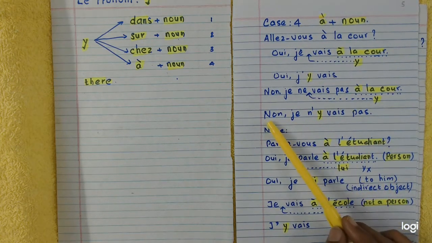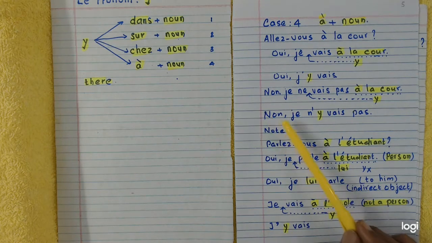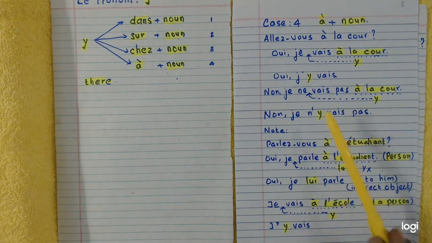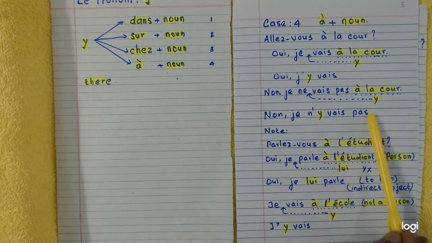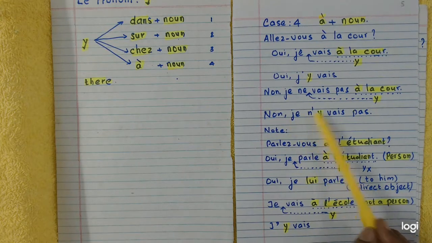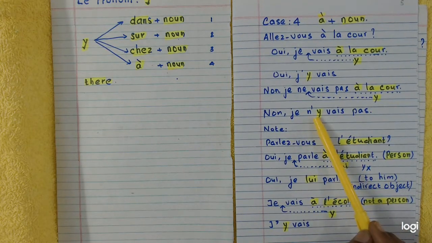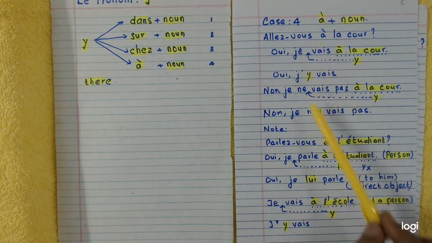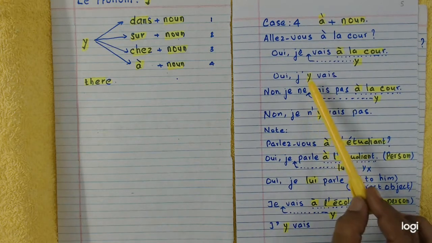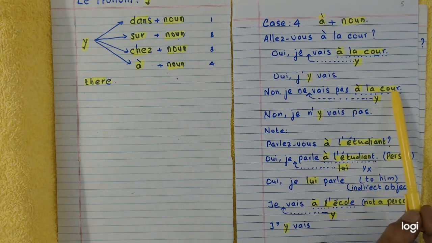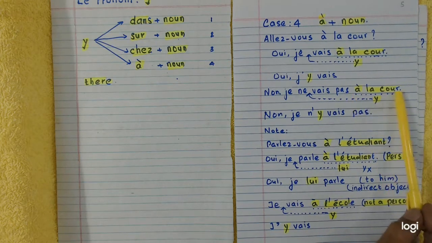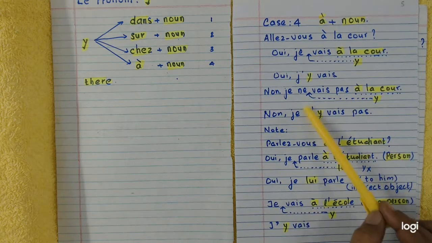So I get the negative answer: No, je n'y vais pas. No, I do not go there. This is how you replace à la cour by y.